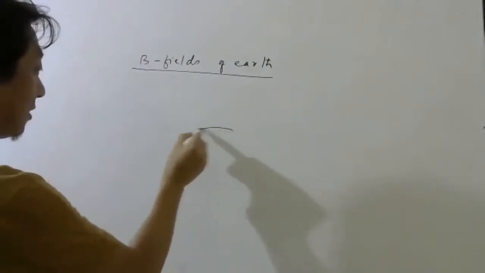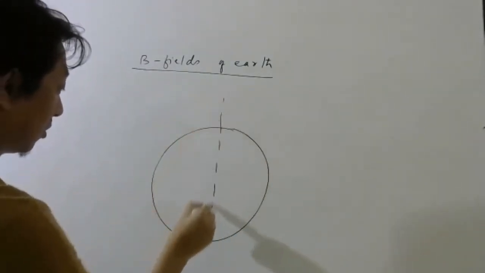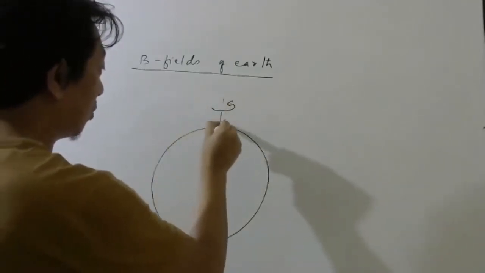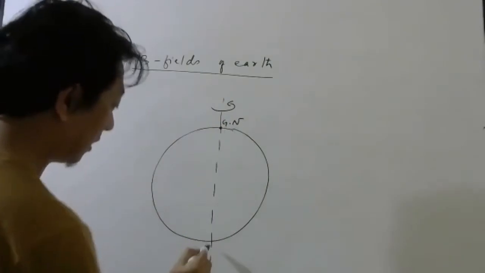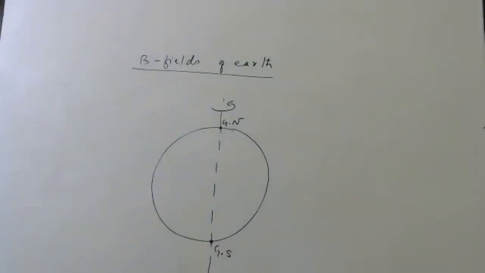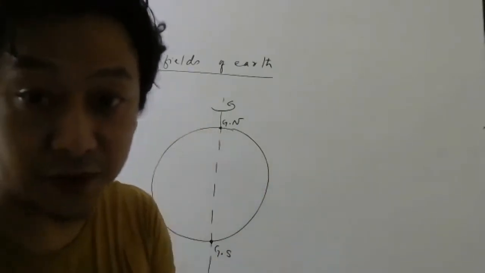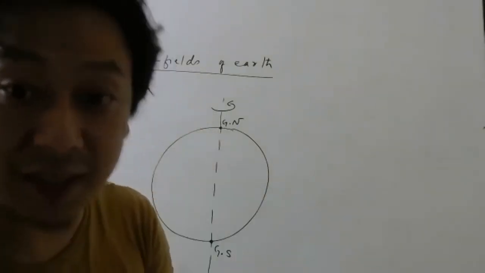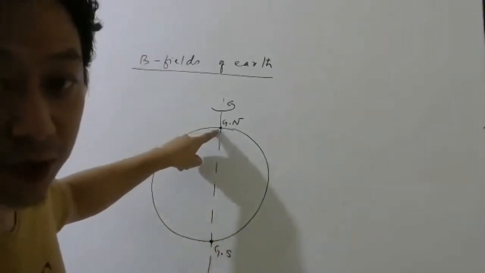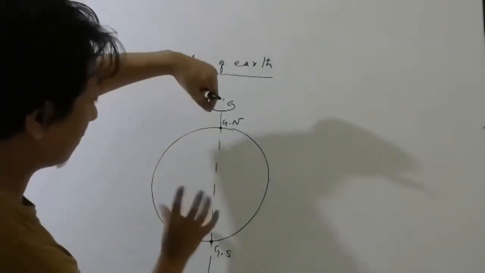Let us imagine this is your Earth. This is the axis of rotation. So this is what we call geographic North Pole, and this is what we call geographic South Pole. Try to differentiate between geographic, and later I will tell magnetic North Pole. So Earth is rotating this way.